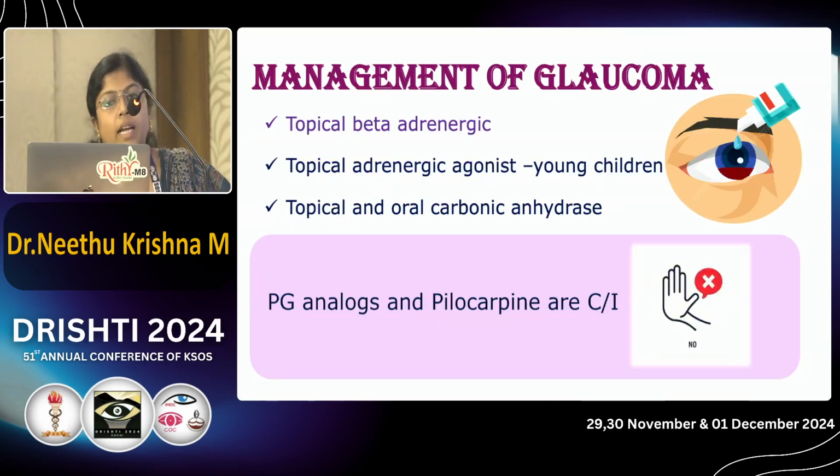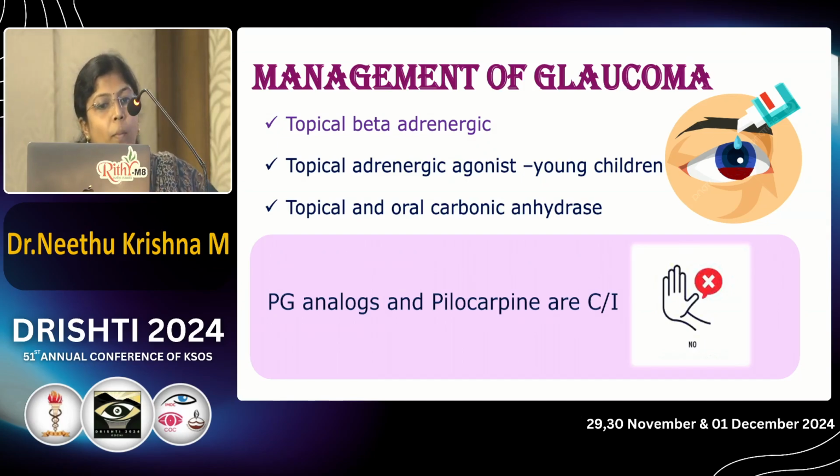Next, our important part is to prevent glaucoma with anti-glaucoma medication. We can give topical beta-adrenergic blockers, and topical adrenergic agonists can be given, especially in young children. But in case of sickle cell, they should be given with caution because they have an alpha-1 action also, which can result in vasoconstriction. In sickle disease, with already systemically compromised circulation, the vasoconstriction increases the chance of optic damage. So in sickle cell trait, topical adrenergics are given with caution.